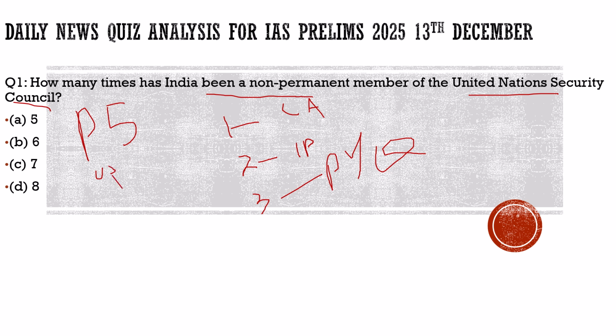Along with these five permanent members, there are also 10 non-permanent members, and Pakistan is going to be a non-permanent member for 2025 and 2026. The 10 non-permanent members are elected for a two-year tenure.